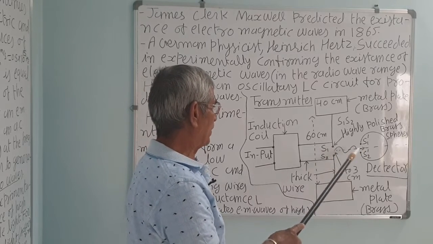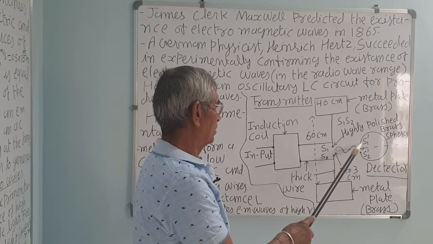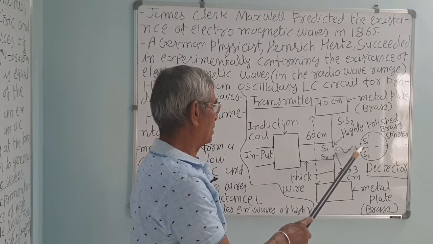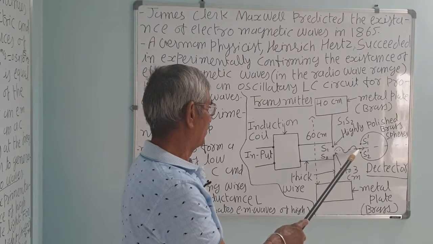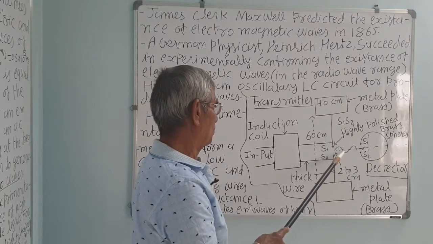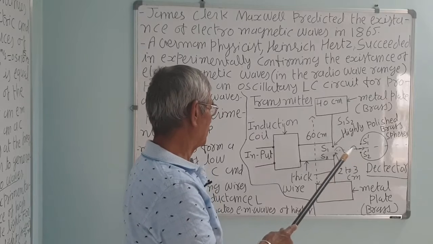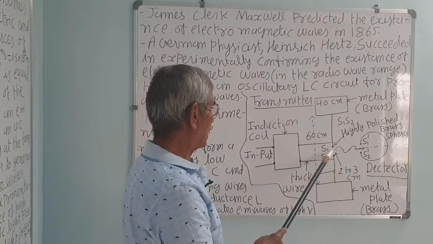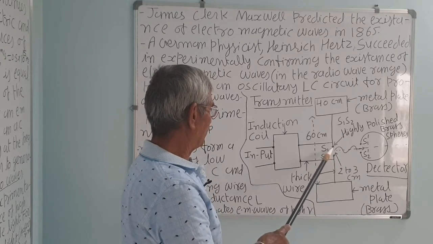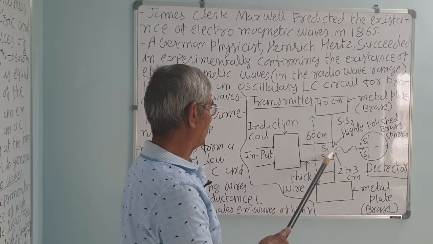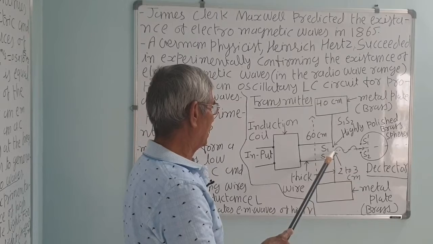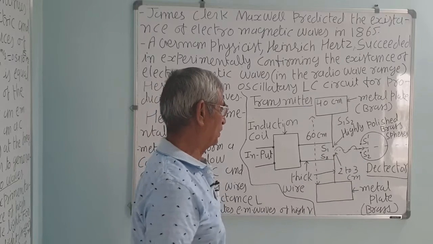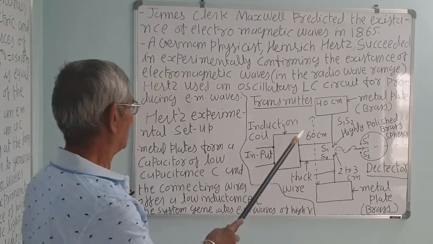So when this is parallel to this, the maximum spark is observed in the gap of S1 dash and S2 dash. If it is perpendicular, no detection is there, because it shows that they are transverse waves. The charged particle oscillates like this, the electric field and magnetic field are right, and propagation is perpendicular to this. Correct? This is the Hertz setup.